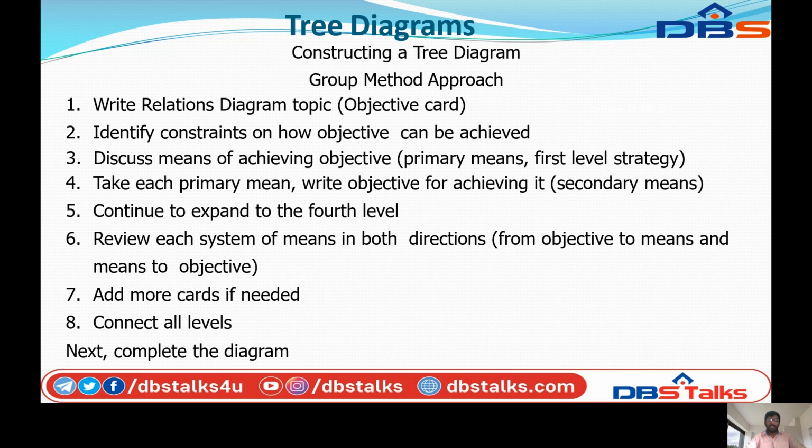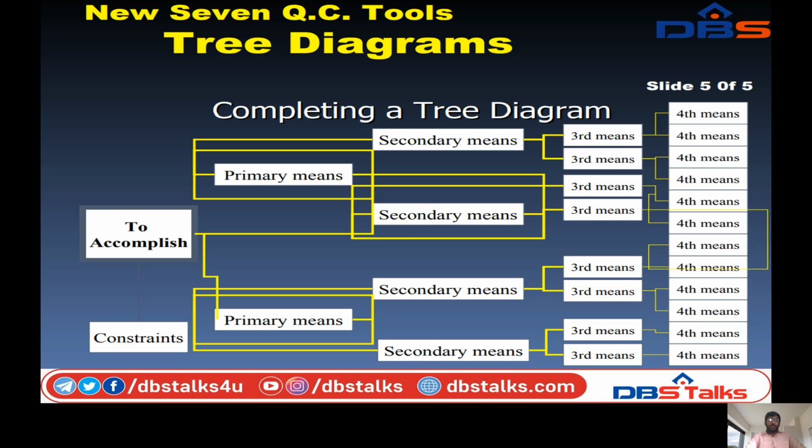Next, complete the diagram. You can see the diagrammatic representation. This is the tree diagram. Completing the tree diagram, you can see the figure. To accomplish this, it is divided into two stages, the primary means, which is then converted to the secondary means.